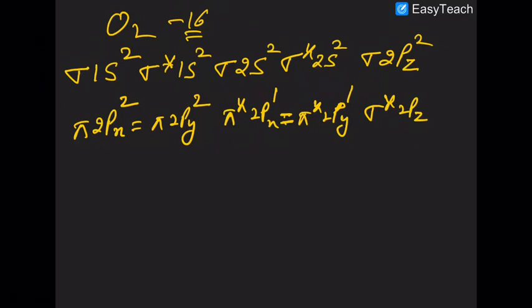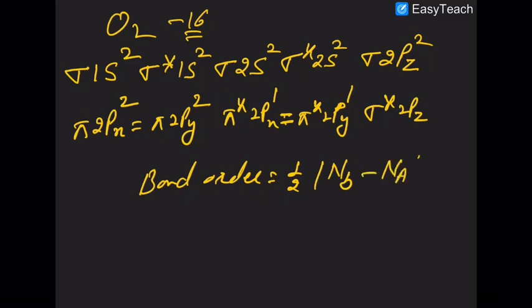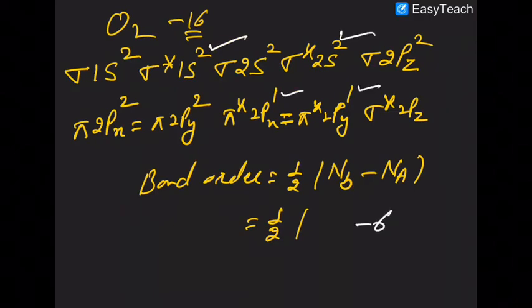I already told you. So what is the bond order here? The bond order is 1/2 times the number of electrons in bonding MO minus the number of electrons in anti-bonding MO. I am considering the anti-bonding: 2, 2, 1, 1. Total 6 are anti-bonding.